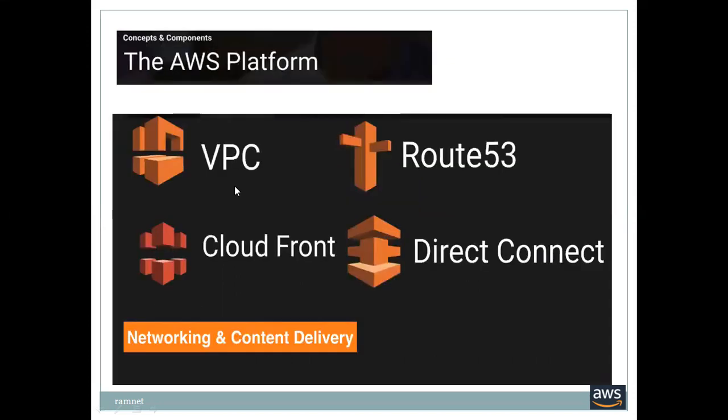On the AWS platform, I just took it from the networking point of view: that is VPC, Route 53, CloudFront and Direct Connect. VPC is nothing but virtual private cloud. With a virtual private cloud, we are able to create our own networking environment. I can just say, very loosely, it is like a VLAN. One VLAN we are creating, and within that VLAN we keep all the resources inside. But on-premises, we'll be creating many VLANs. So VPCs also can be created many.